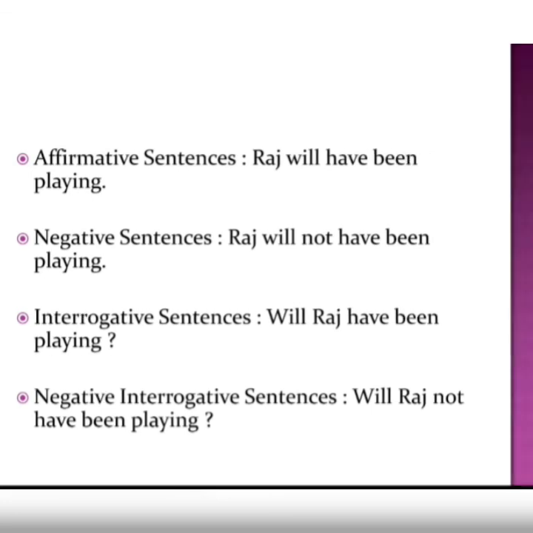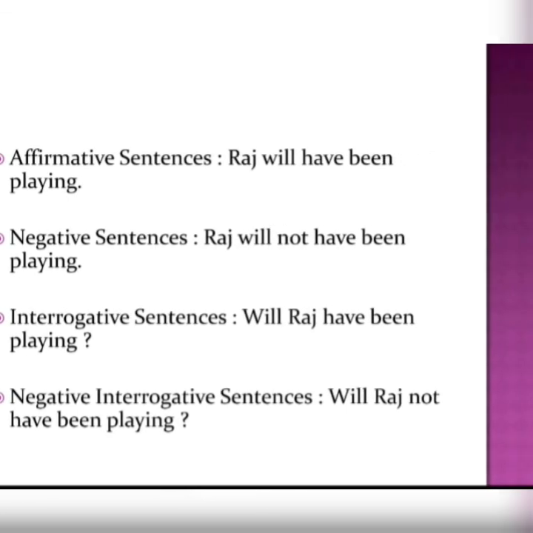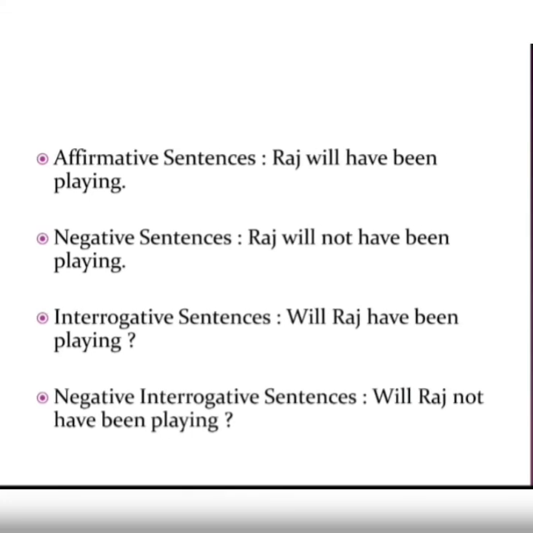So we have done all the tenses now, the future perfect continuous also. So with this we come to an end of the tenses. We have done all the 12 different kinds of tenses, starting from the present, moving on to the past, and then to the future. Okay, so we'll do more exercises in your class.